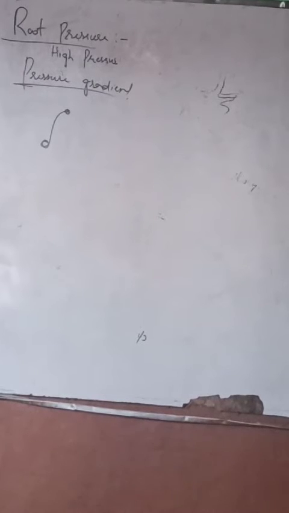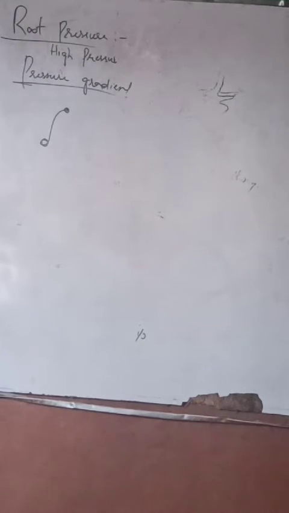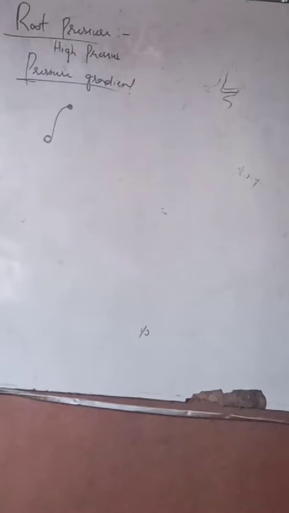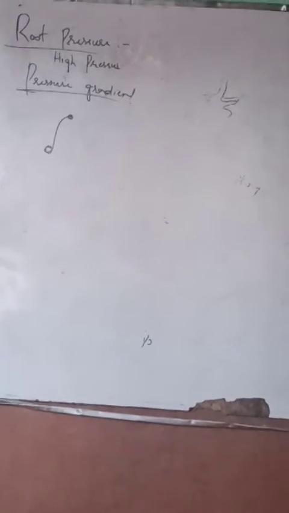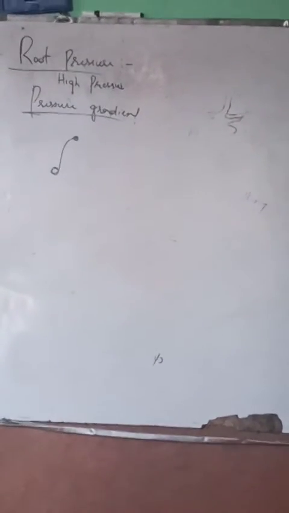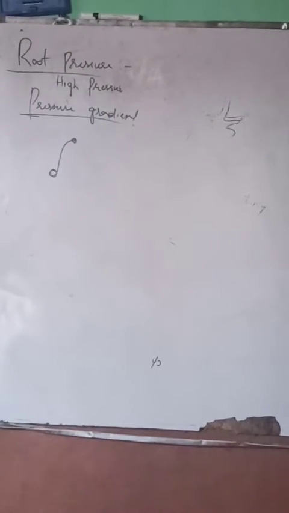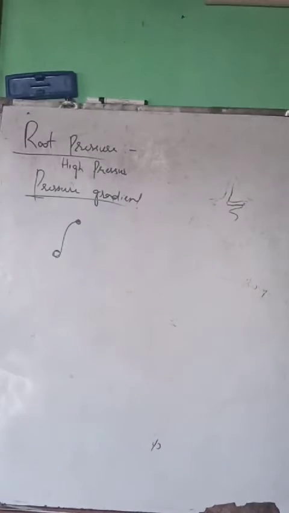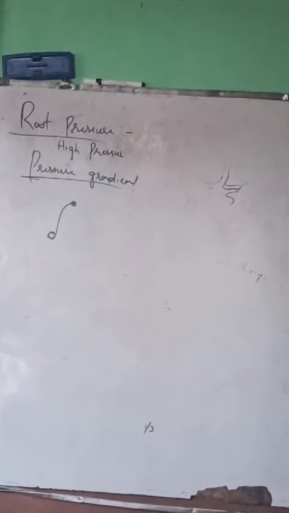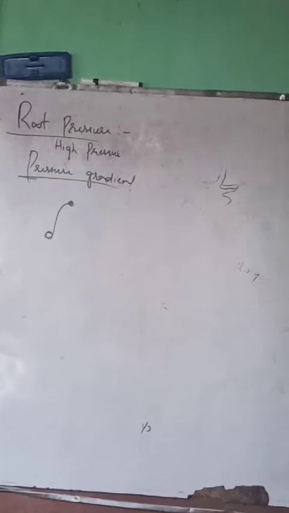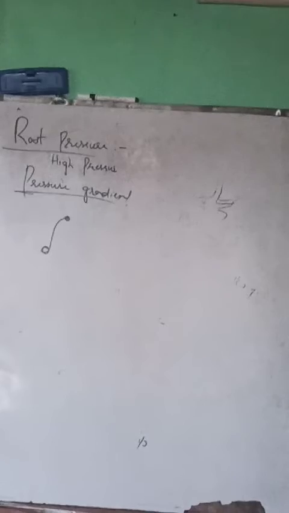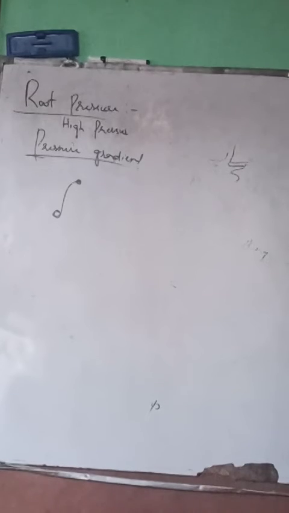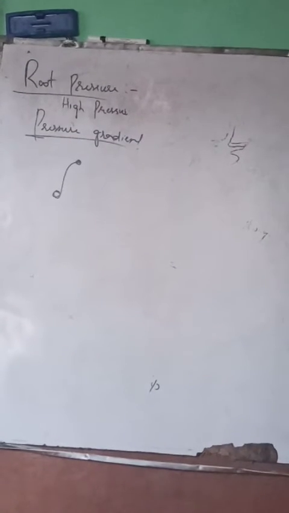Then there is transpiration. So we know that it is the loss of water in the form of vapors. Transpiration is the loss of water in the form of vapors from the surface of the leaf in the presence of sunlight. But leaves need water for photosynthesis, because food formation takes place in leaves. So leaves want to get this water, but they know that they have to absorb it from roots, because roots have water.